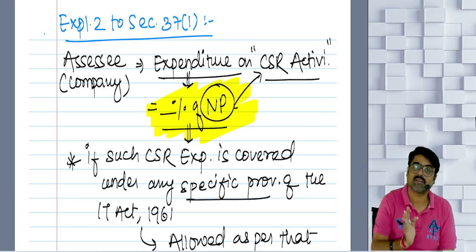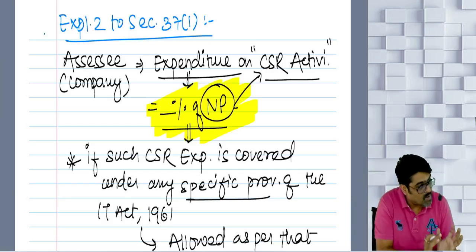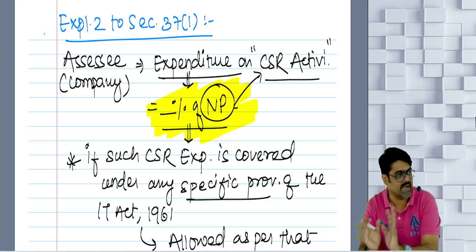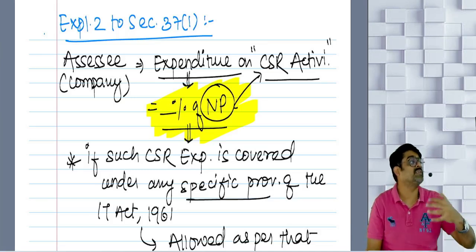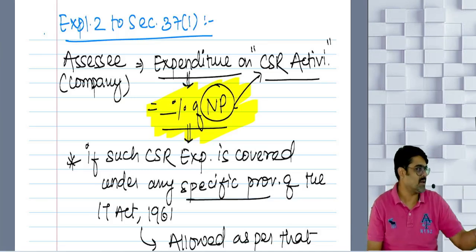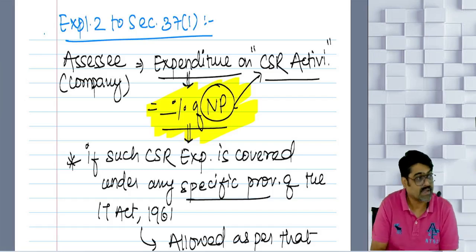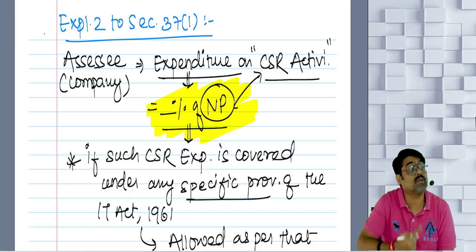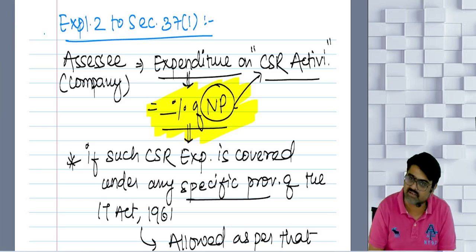If it is covered by section 35, claim it under section 35. But if the amount spent by you on any CSR activity is not covered by any specific section, you cannot claim it under section 37(1).